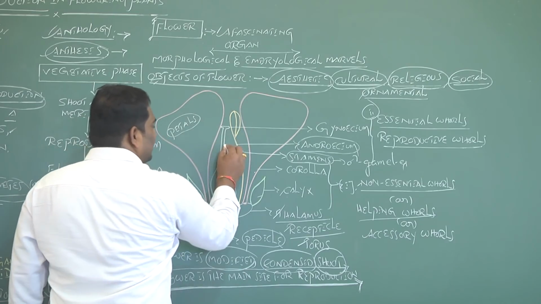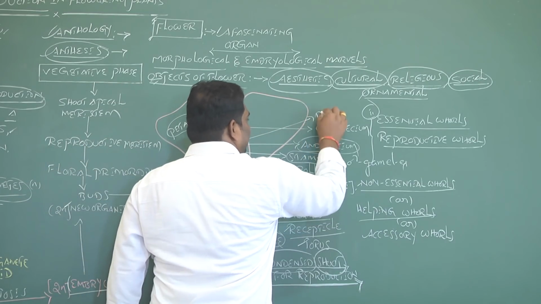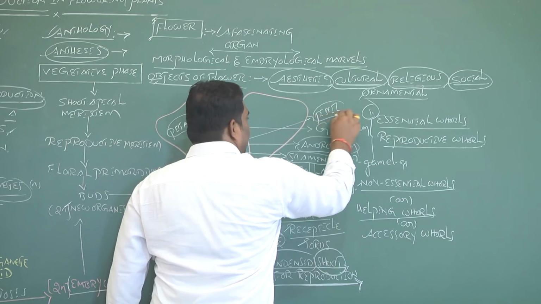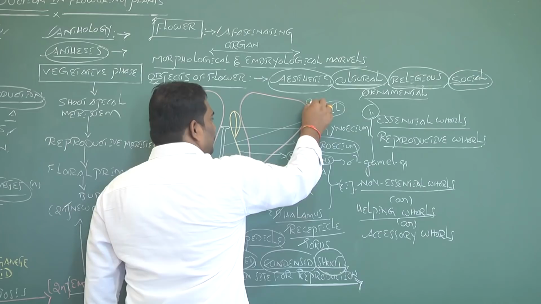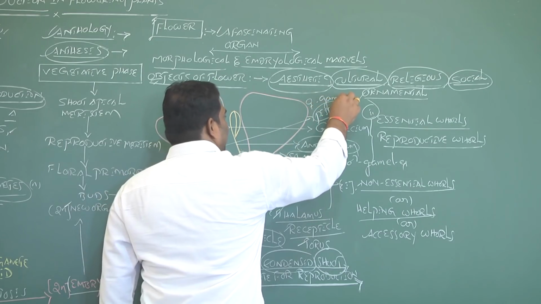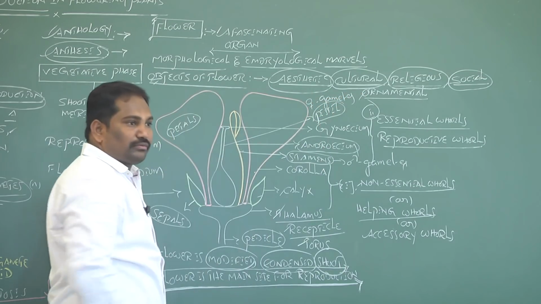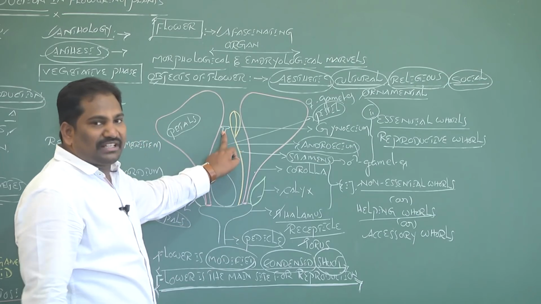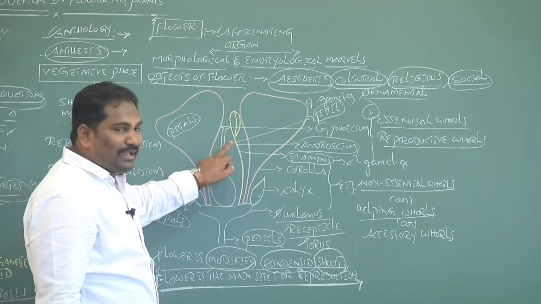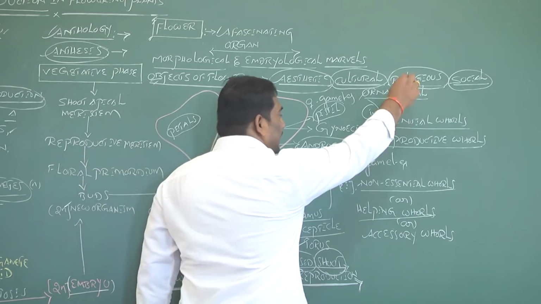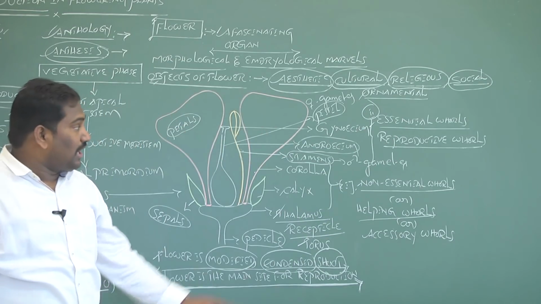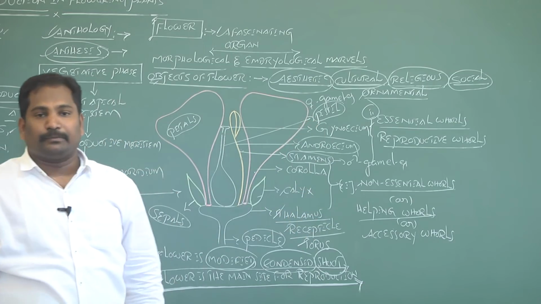The units of gynoecium are called pistil, also called carpel. It is a female sex organ responsible for the formation of female gametes. So the androecium and gynoecium, responsible for the formation of male and female gametes, help in sexual reproduction. Then the third and fourth whorls are called essential whorls or reproductive whorls.